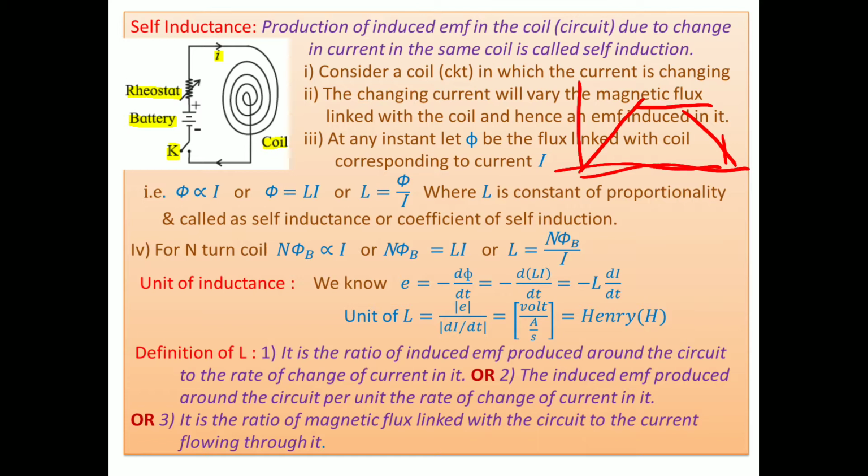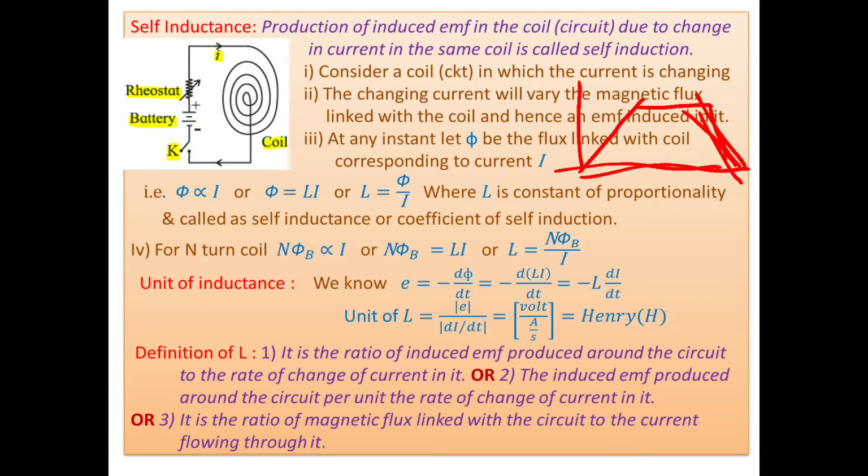As current goes on decreasing, look at this figure here. The coil is again situated in a decreasing magnetic field, because when current decreases, the magnetic field decreases. Then the coil is situated again in a decreasing magnetic field, and again EMF is induced in it.